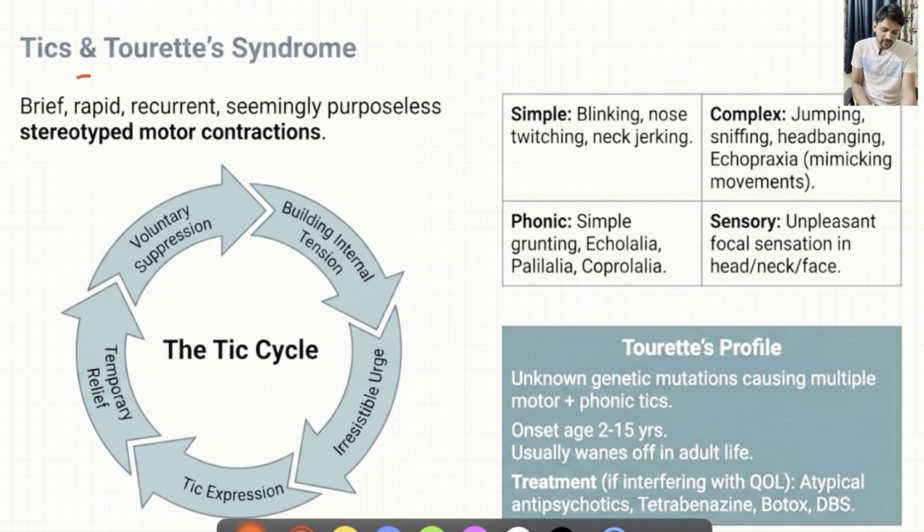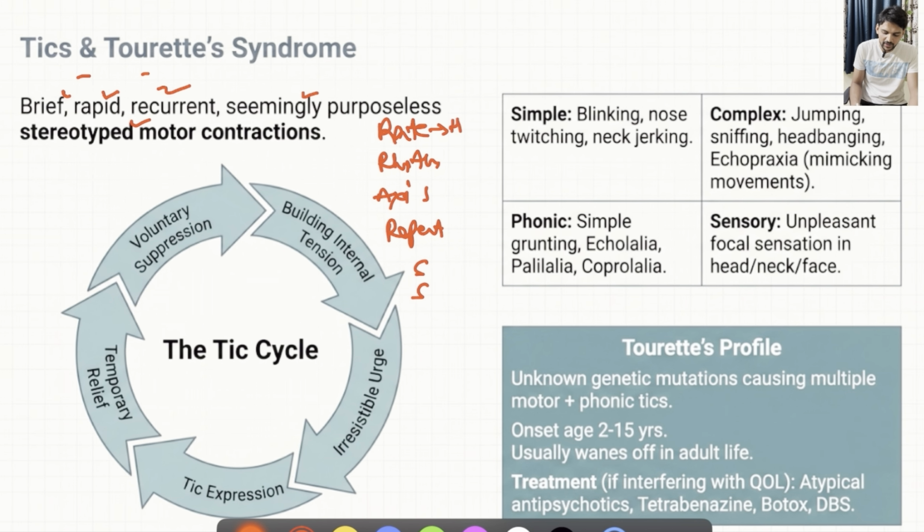Coming to tics and Tourette syndrome, these are brief, rapid, recurrent and seemingly purposeless stereotyped motor contractions, a twitching kind of movement that we see. If you try to fit into the mnemonic, rate, rhythm, axis, repeat, yes, yes: the rate is fast, that's why it is hyperkinetic, and the rhythm is not maintained. Axis, not maintained again. Is it repetitive? Yes, it is a repetitive movement and it is voluntarily suppressible.